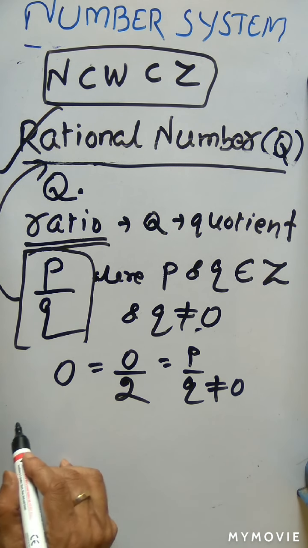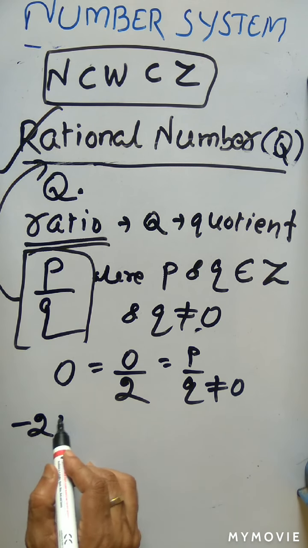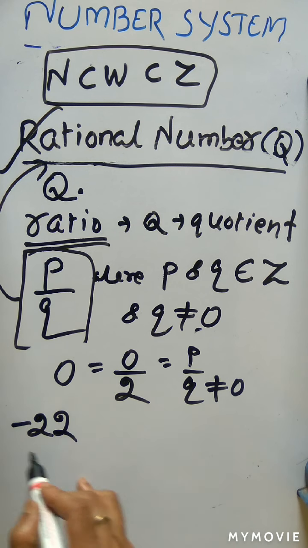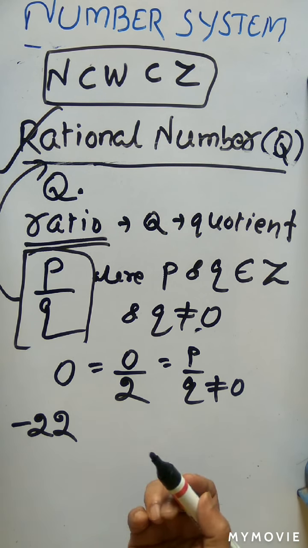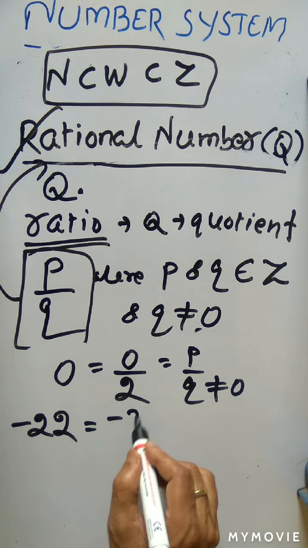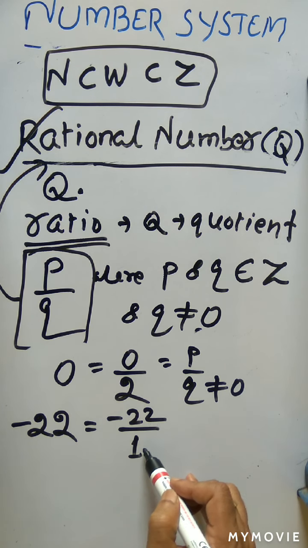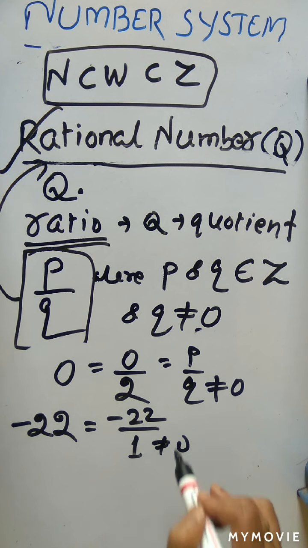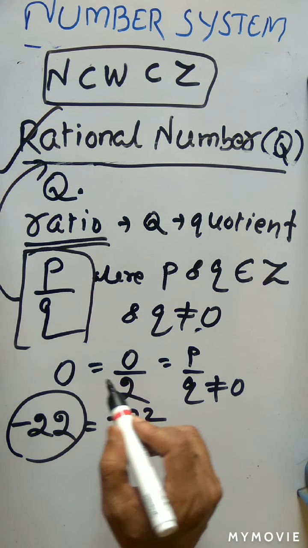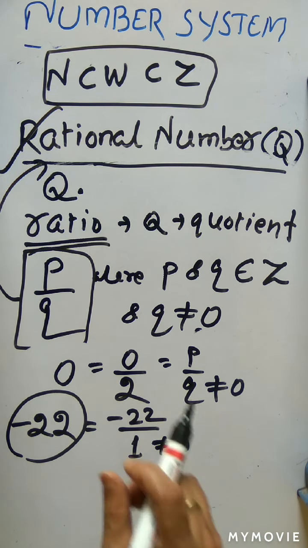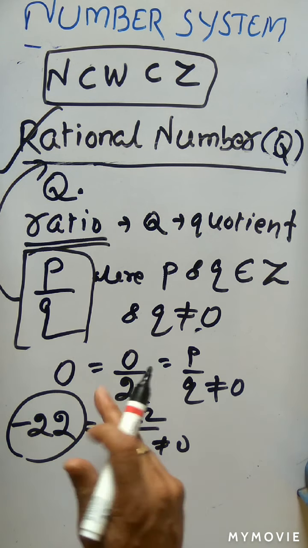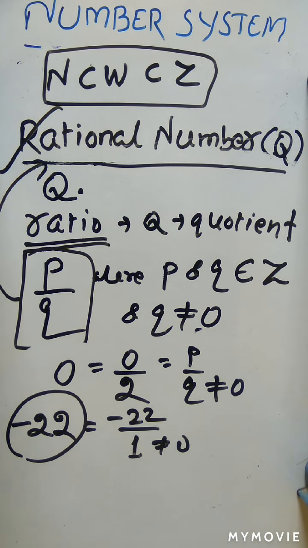Similarly, can any negative integer, that is minus 22, be a rational number? Yes. So minus 22 can be written as minus 22 by 1. So minus 22 is an integer, 1 is an integer, and 1 is not equal to 0. So minus 22 is also a rational number. So we can say the rational numbers include natural numbers, whole numbers, and integers.